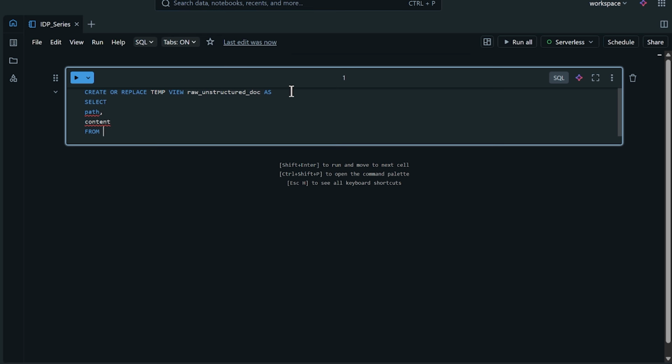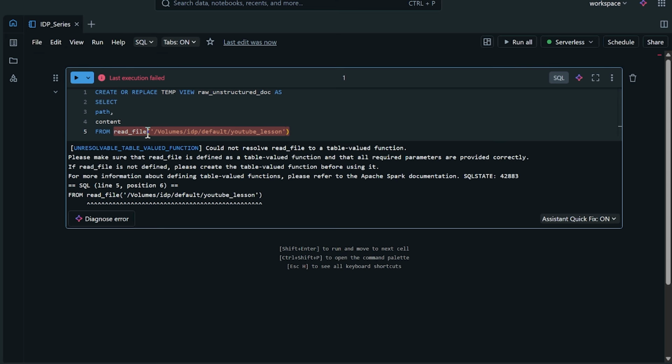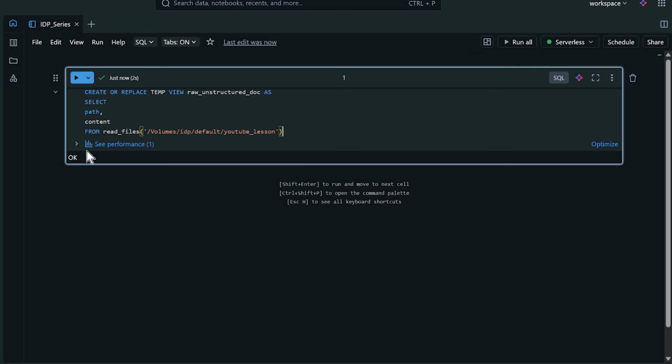But now the from is the most important part. We could have just selected everything, but I kind of know what I want. So we're going to say read file, and this is going to help us read in this unstructured data. We're going to do an open parenthesis, and we need to put this all in quotes. So I know where this is located. So we're going to say /Volumes, then IDP, default, and then the YouTube_lesson. Let's go ahead and run this. And actually, I think the function is read_files, not read_file. Let's go ahead and run that. It looks like it read that in properly.